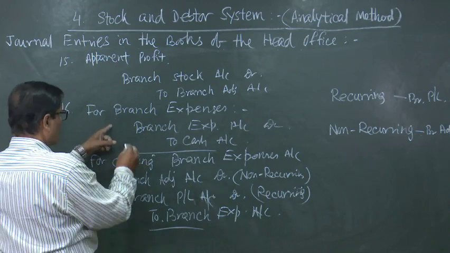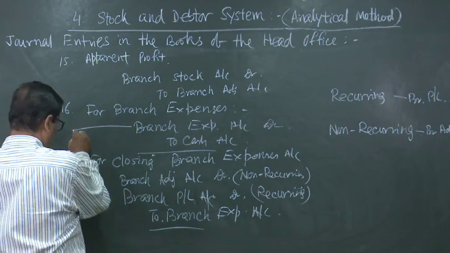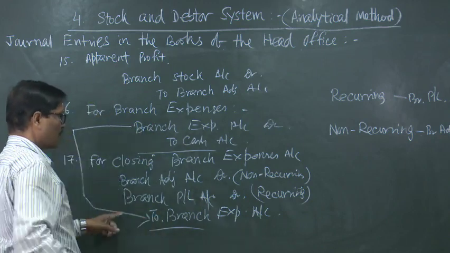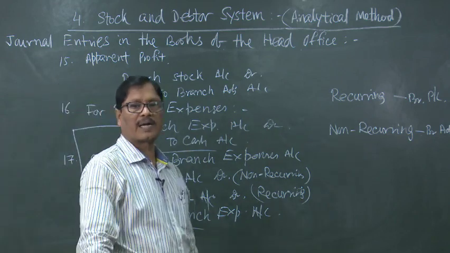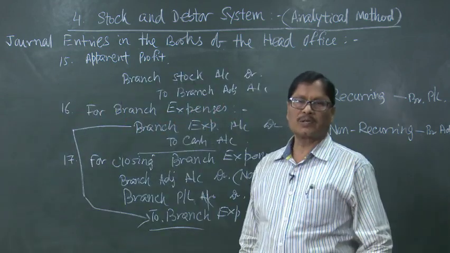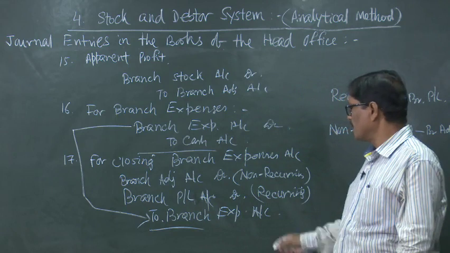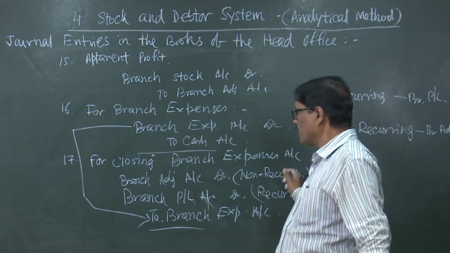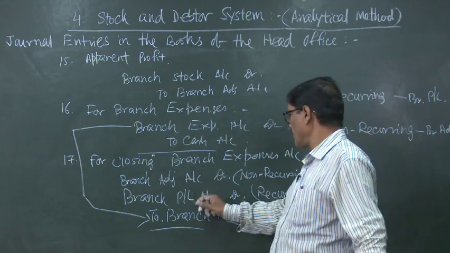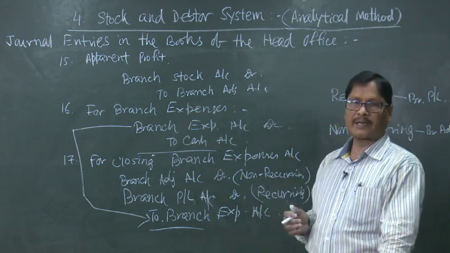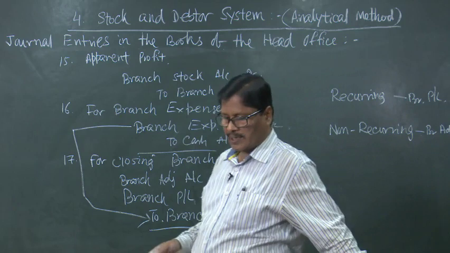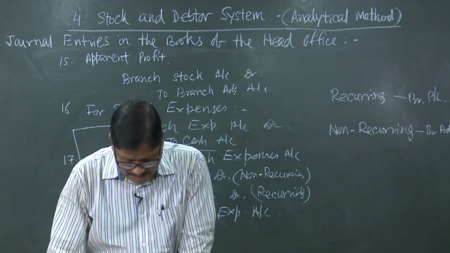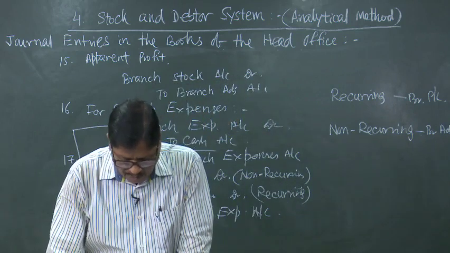See, the branch expenses account which was debited here is being credited here. So, it is closed. Branch expenses account is a nominal account, so it has got to be closed by transfer to the branch adjustment account, so far as non-recurring expenses are concerned, and to the branch PL account if it is recurring in nature. Next will be for adjustment of excess price of the opening stock.